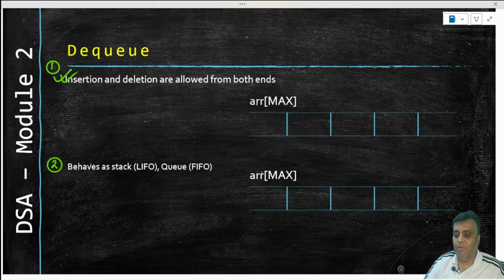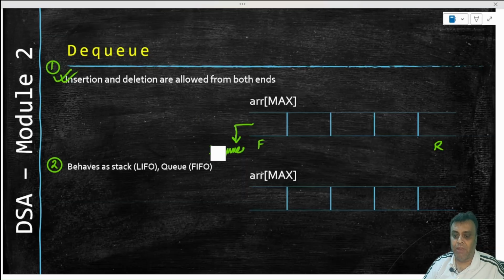Now, if we talk about a queue, the exit from the queue always happens from the front. So if this is my front and this is my rear, then my exit will always happen from the front. So don't confuse the DQ queue with the DQ operation.